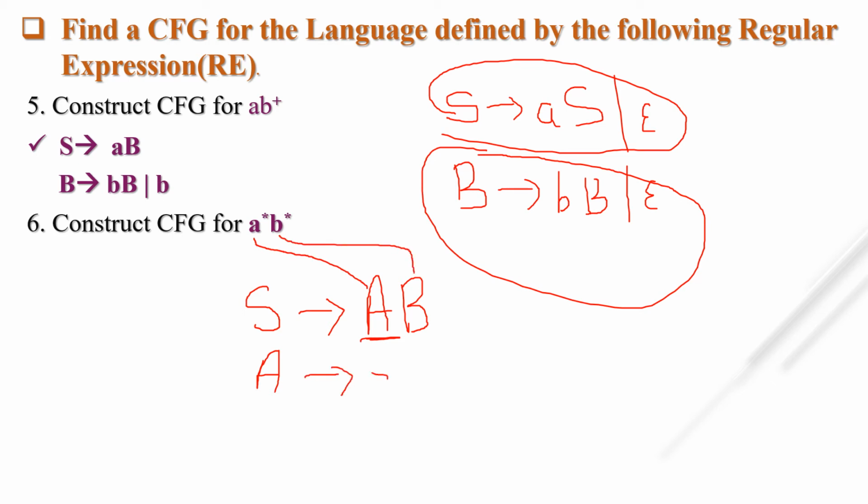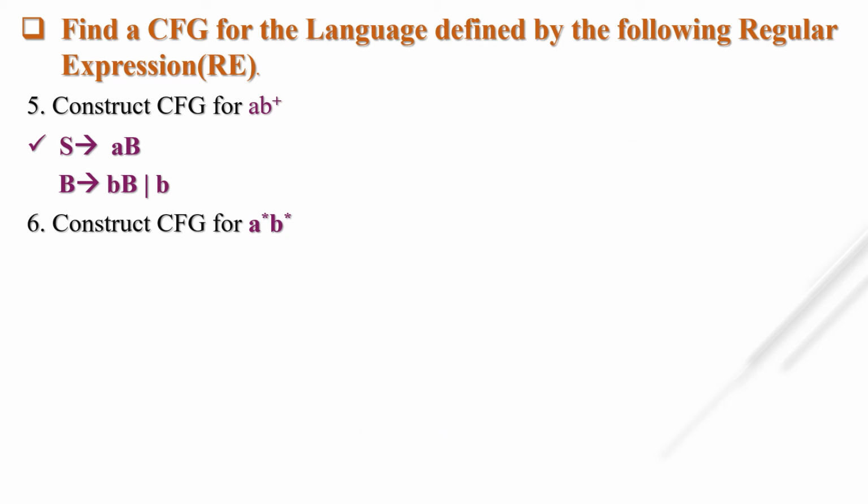A tends to aA or null, simple, and B tends to bB or null. So this is the context free grammar for A star B star. You can take any non-terminal.